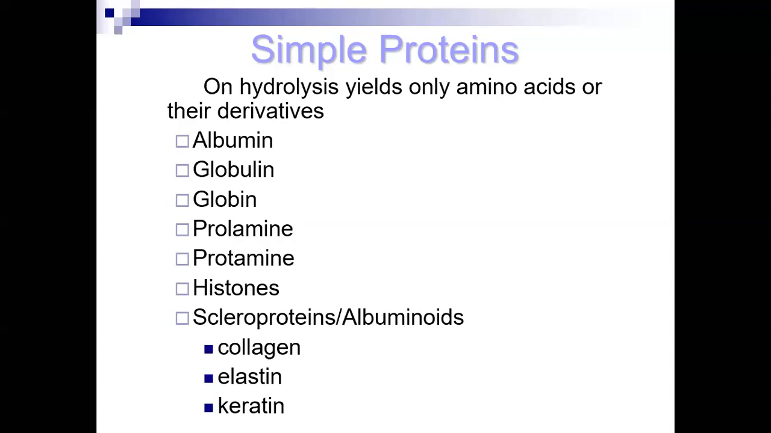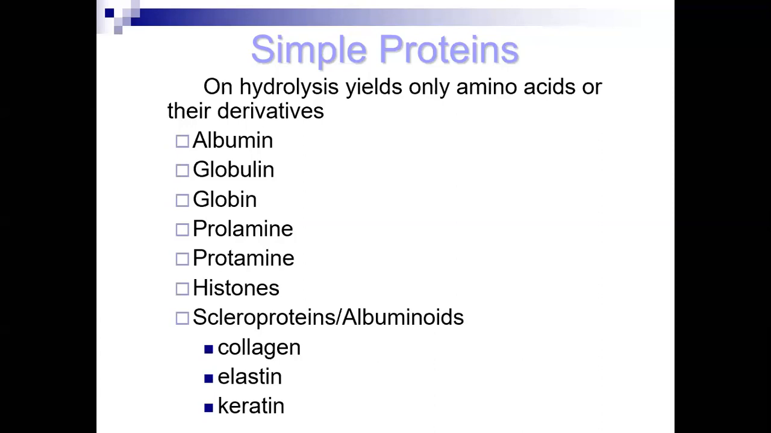Prolamine is present in the gliadin of the wheat or barley. So gliadin of the wheat contains the prolamine. Protamines and histones are both present in the nucleic acid. So these are basic amino acid containing proteins. These are the histones and the other simple proteins present in the nucleic acid. These are the protamines.